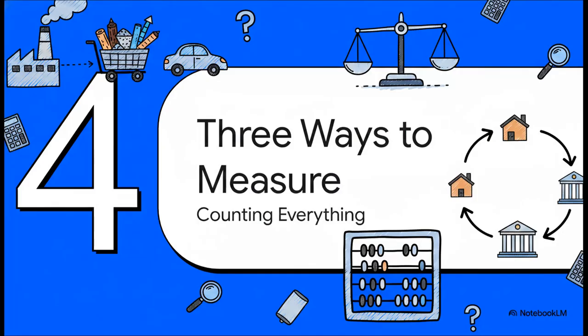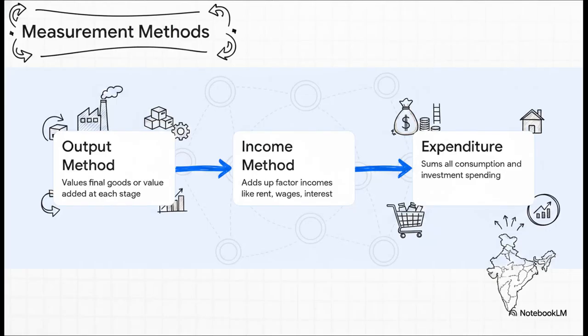Section 4, 3 ways to measure. The literal mechanics of counting everything. So think about this for a second. How does a country actually calculate these massive trillion-dollar numbers without accidentally double counting every single raw material? Well, economists attack this monumental task from 3 distinct angles.